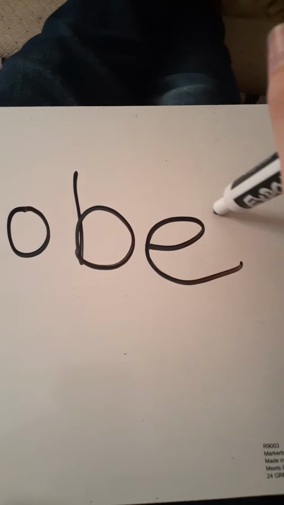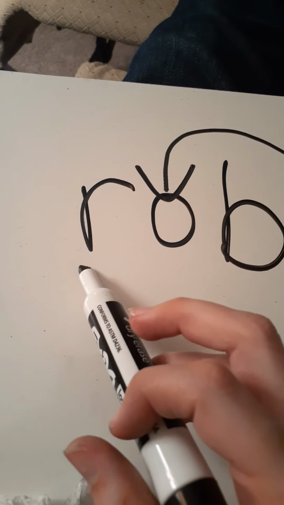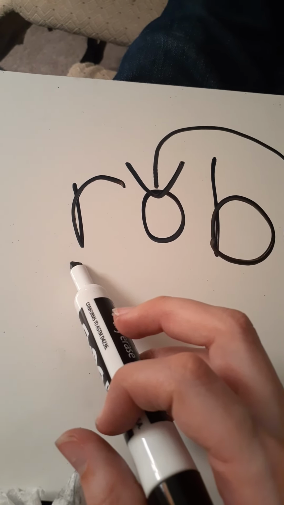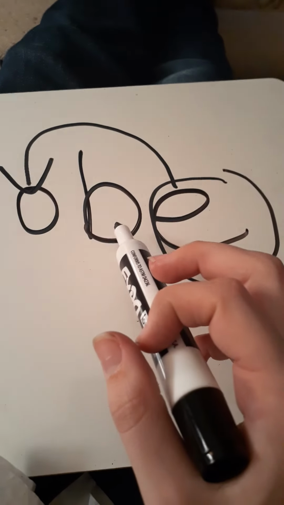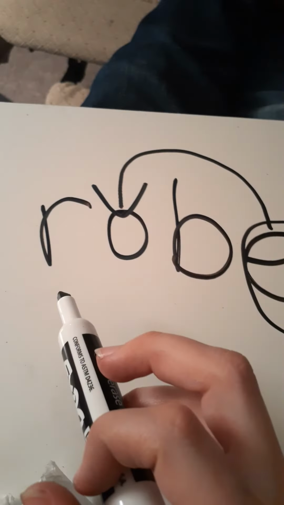All right. We see our E at the end. It's going to be silent, but we call it magic E because while we don't hear it at the end, it's doing work. It's making our first vowel right here, O, say its name. And the name is O. This is R, and we know R makes the sound r. This letter is B, and we know B makes the sound B. So we have robe, robe, robe. Repeat after me. Robe, robe. Nice job. I have another word.